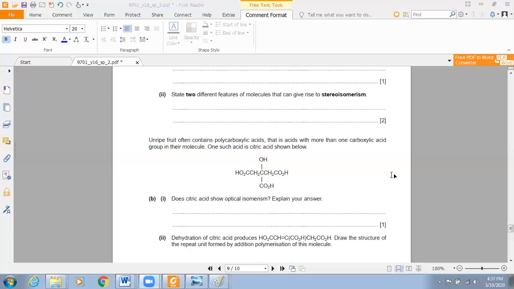Unripe fruit often contains polycarboxylic acids, that is, acids with more than one carboxylic acid group. Polycarboxylic acid, from the name you can understand that it has more than one carboxylic acid group. In this compound also you can see that we are having more than one carboxylic acid group. I can simply underline this one.